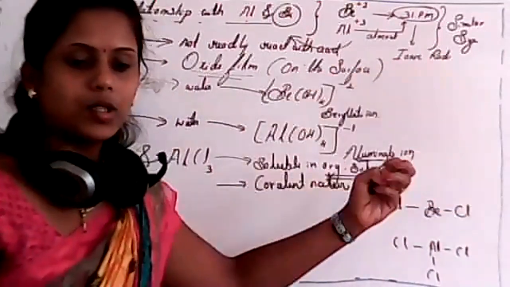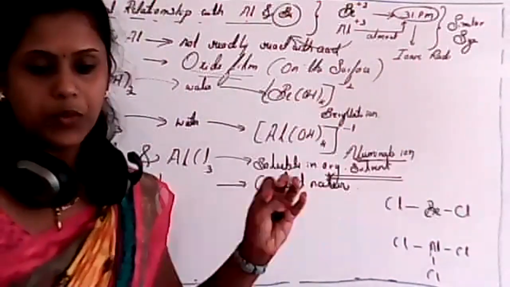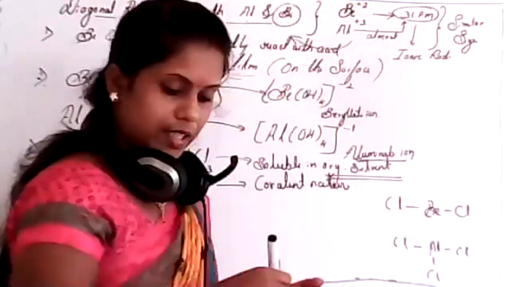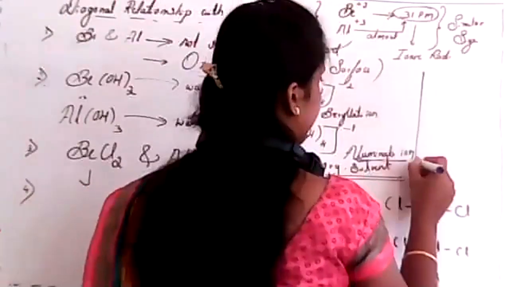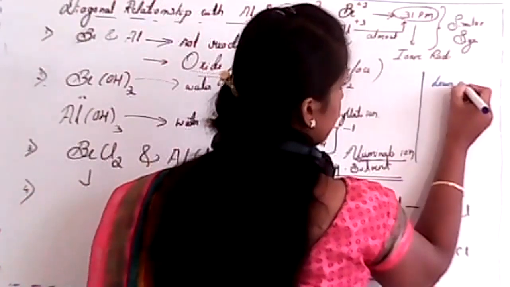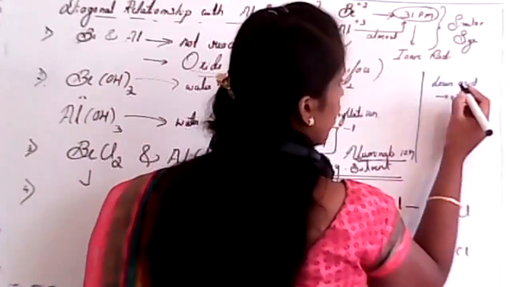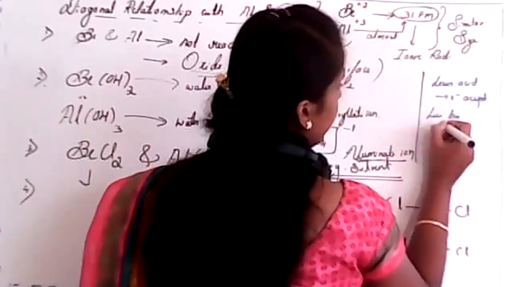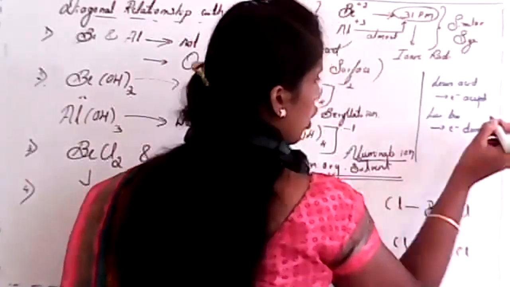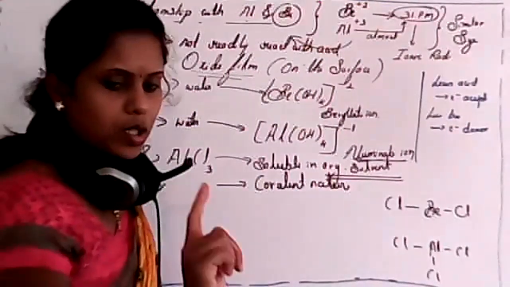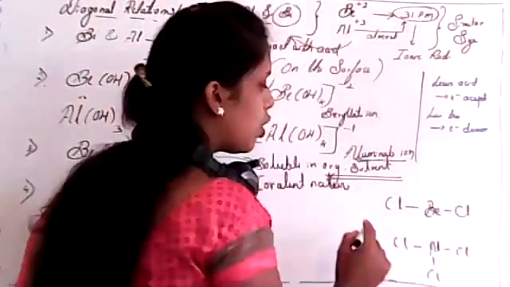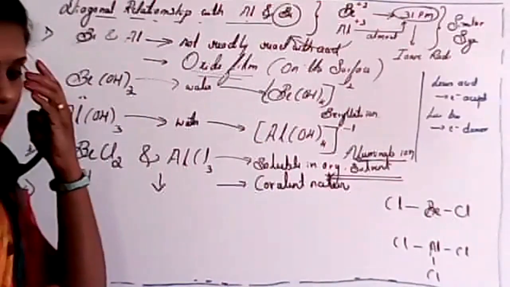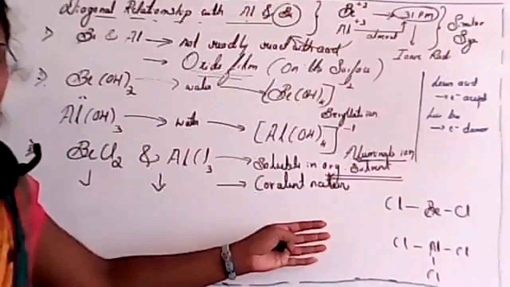These can accept electron or release electron, because we are studying about Lewis acid. So I'll write here, Lewis acid. We already know Lewis acid is nothing but electron acceptor, and the Lewis base is nothing but electron donor, which we already know, isn't it? So now my question, are these acids or base? Do they have a maximum number of electrons or a deficiency of electrons? Yeah, those are nothing but Lewis acid.